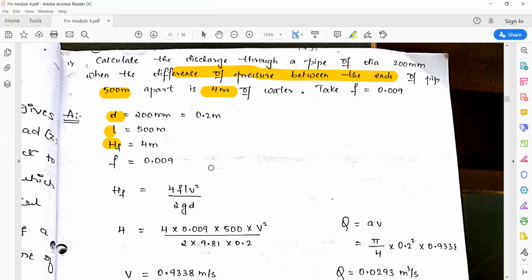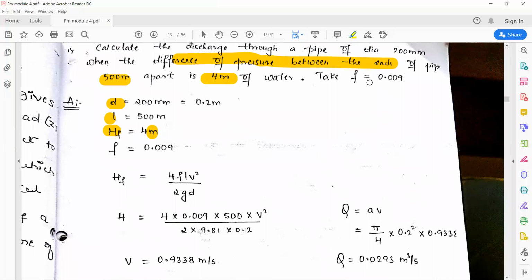Because they have given the unit as meter, and meter is the unit of head, so pressure difference or pressure head they have given with respect to head loss. So that's why head loss due to friction, you can take as 4 meter.